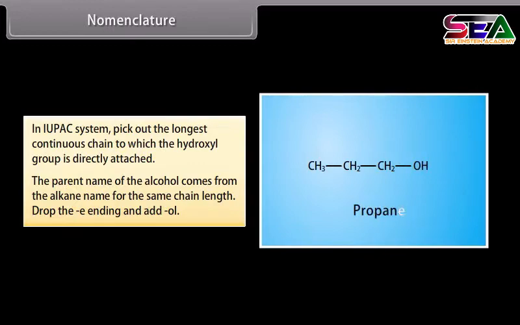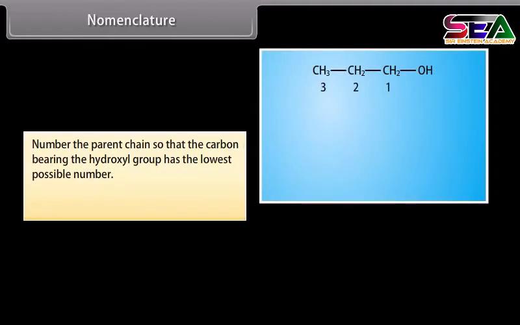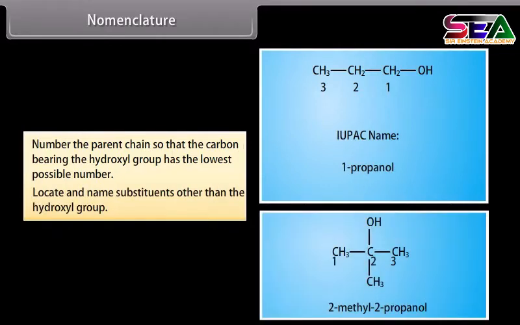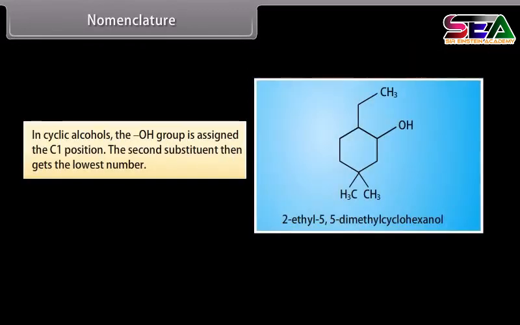Drop the E ending and add OL. Number the parent chain so that the carbon bearing the hydroxyl group has the lowest possible number. Locate and name substituents other than the hydroxyl group. Example: 2-methyl-2-propanol. In cyclic alcohol, the hydroxyl group is assigned the C1 position. The second substituent then gets the lowest number. For example, 2-ethyl-5,5-dimethyl-cyclohexanol.